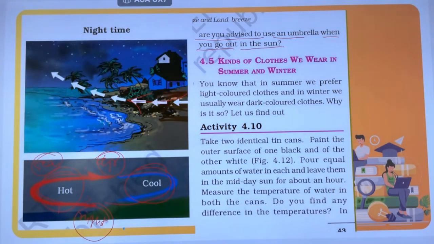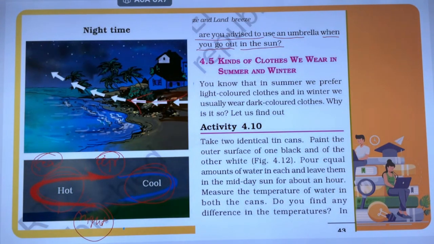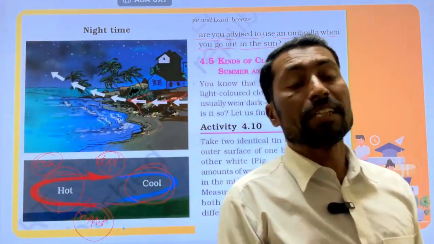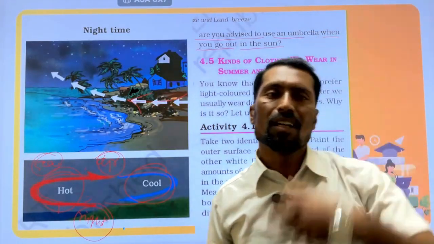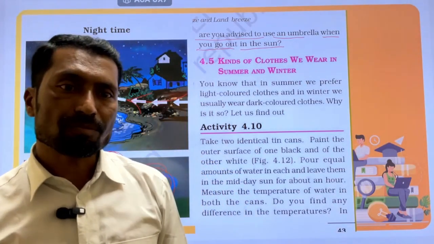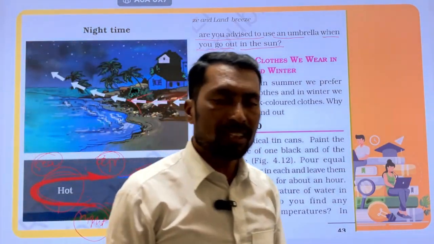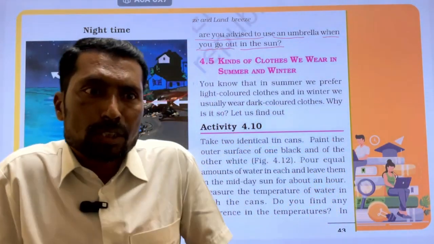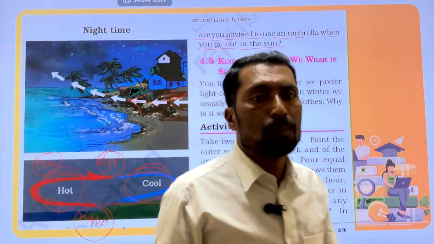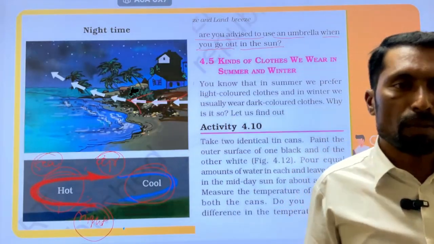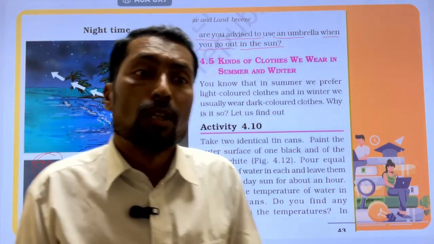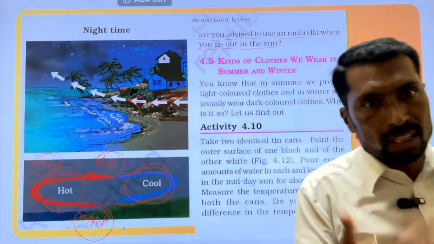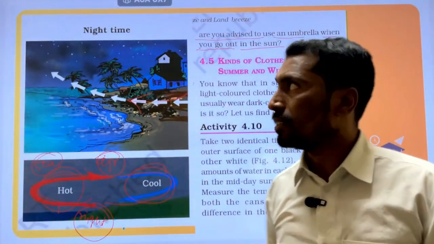Are you advised to use an umbrella when you go out in the sun? Yes. हीट एनर्जी अब्सॉर्ब हो सकती है, उससे हमें गर्मी महसूस हो सकती है, हमारे बॉडी का टेम्परेचर इंक्रीज हो सकता है by absorbing the heat energy from the sun. जैसी बॉडी हमारी हीटअप होगी, after that our body releases some sweat to cool down our body. बॉडी को कूल डाउन करने के लिए स्वेट्स बाहर आता है, जिससे बॉडी हमारी फिर से क्या होती है? कूल डाउन. To avoid this we have to use the umbrella, which prevents the sun rays and also the heat energy coming from the sun.